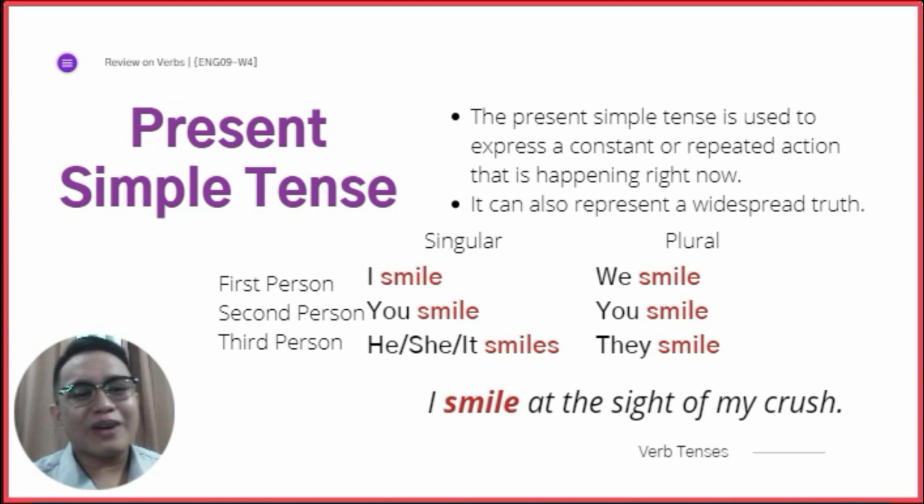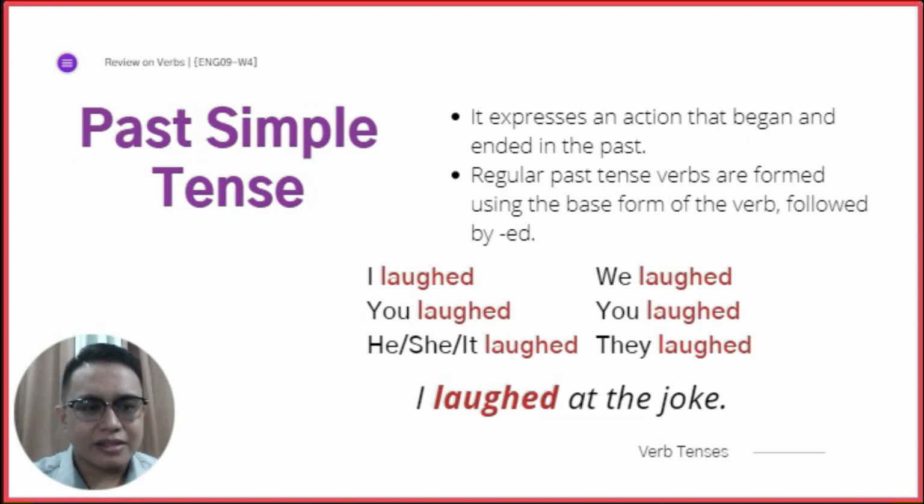Okay, so we go with the past simple tense. Unsa ning past simple tense, Sir Kevin? Okay? The past simple tense expresses an action that began and ended in the past. So, nagsugod siya in the past, nahuman pud siya in the past.